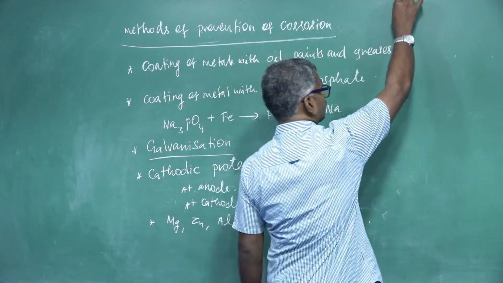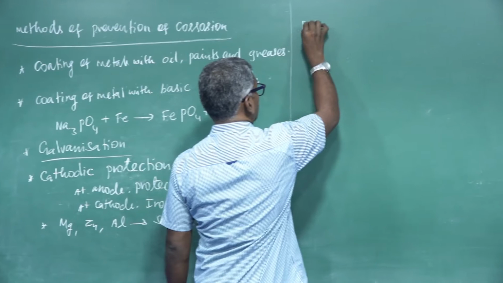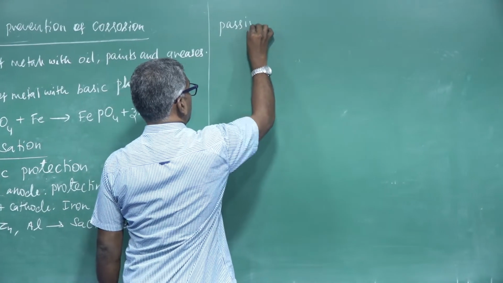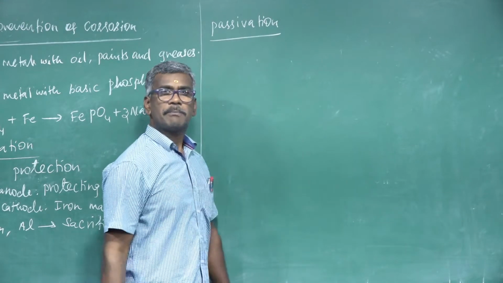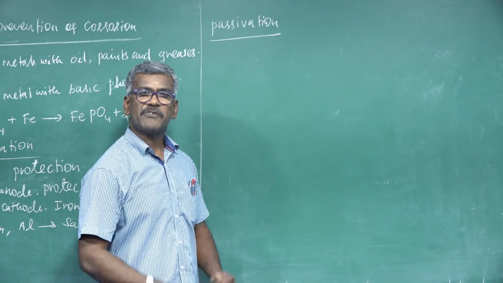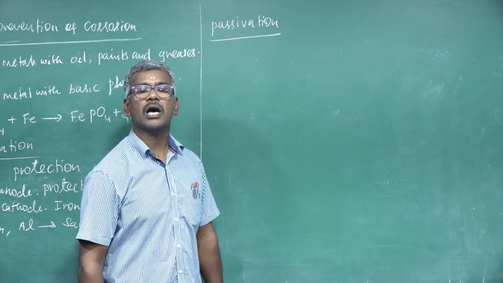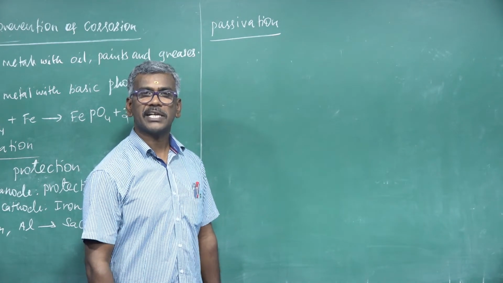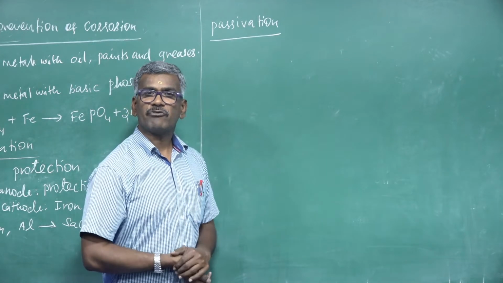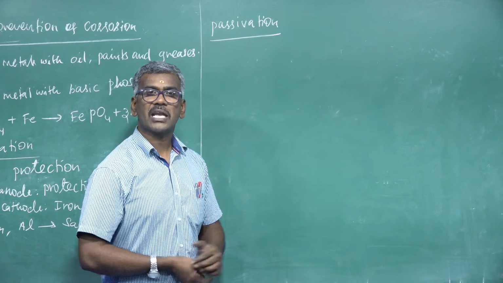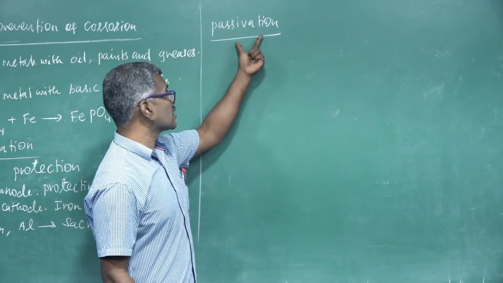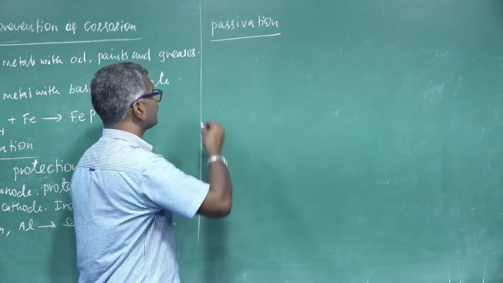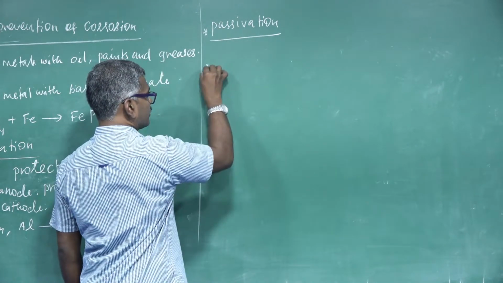Another one, passivation. Passivation is nothing but the surface of the metal reacting with a strong oxidizing agent like nitric acid. This results in the formation of an oxide layer on the surface of the iron to prevent the corrosion. This process is known as what? Passivation.